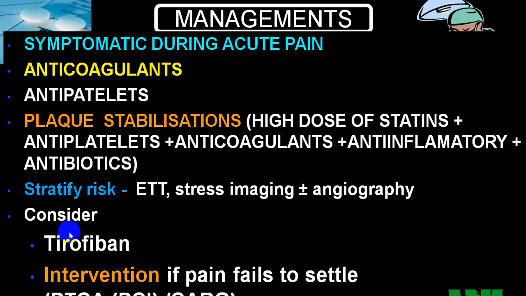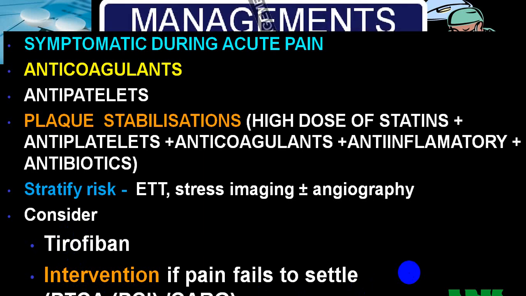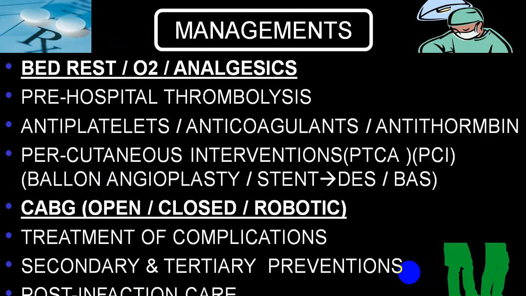You can use PTCA, or we call it PCI, or CABG if there is no symptomatic relief by medical therapy, and there is a chance of the person going into STEMI or non-STEMI in a person with unstable angina.